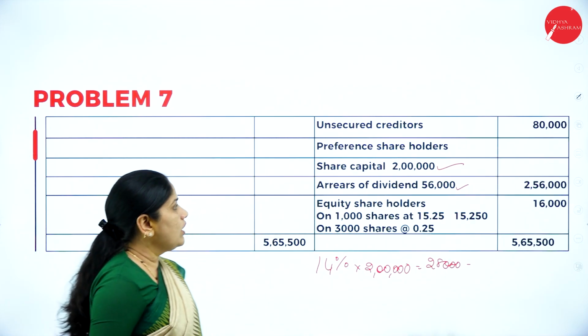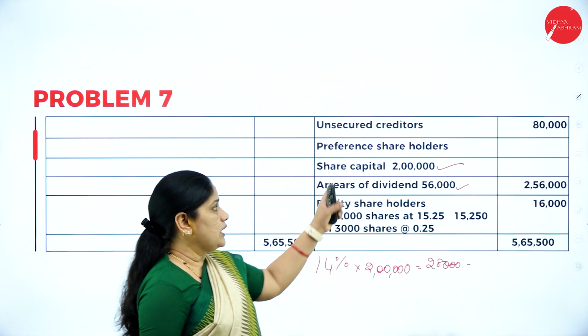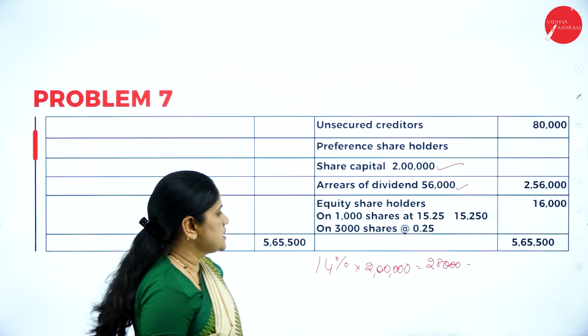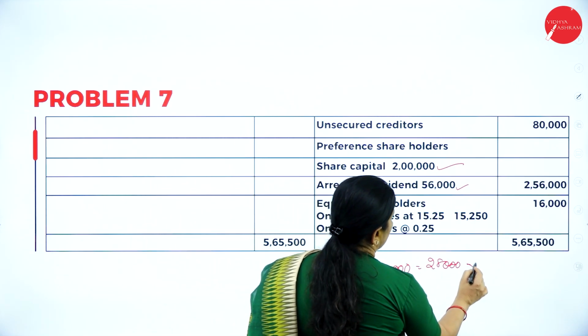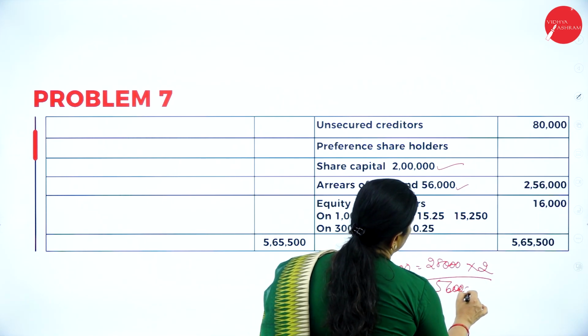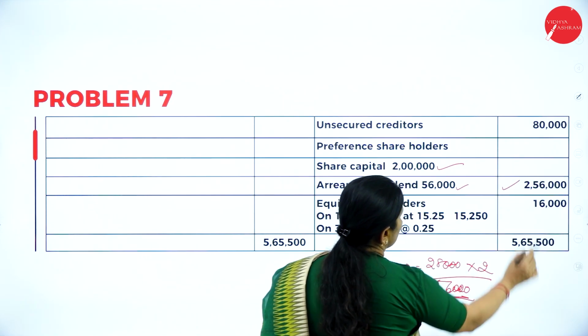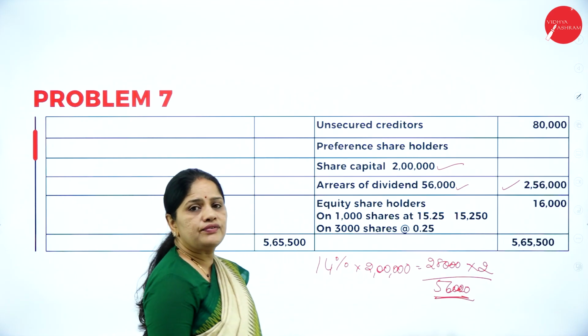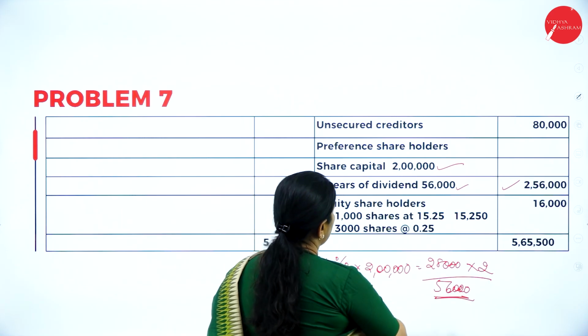This is dividend for 1 year. They have told arrears of dividend for 2 years, so for 2 years will be 28,000 into 2. That comes up to 56,000. So total payment is 2,56,000 for the preference shareholders.